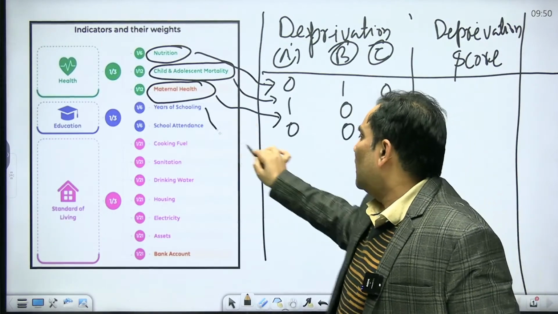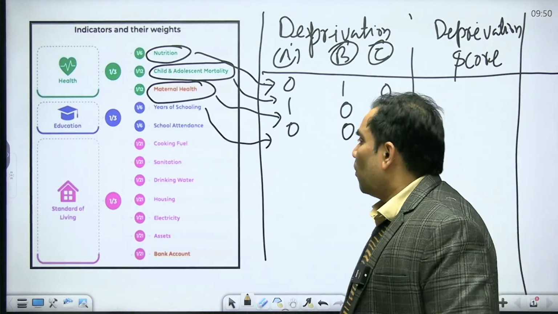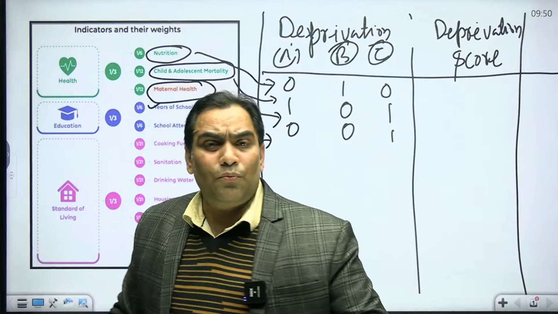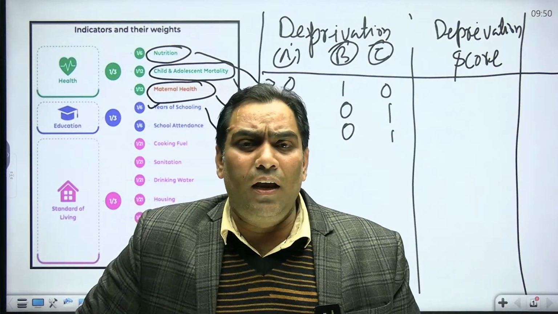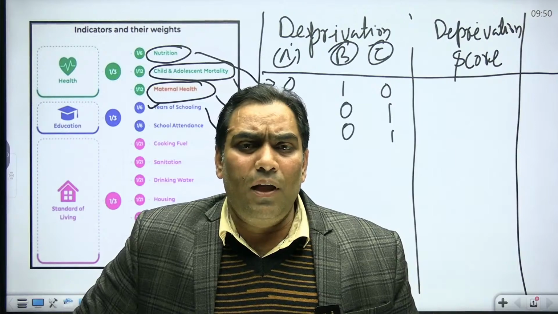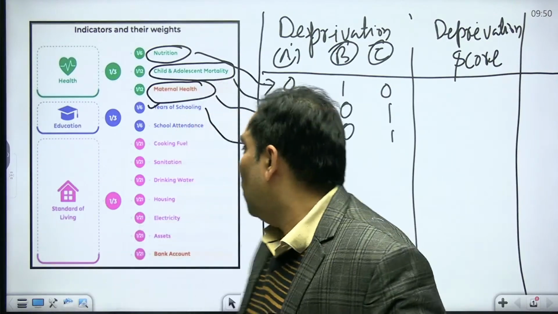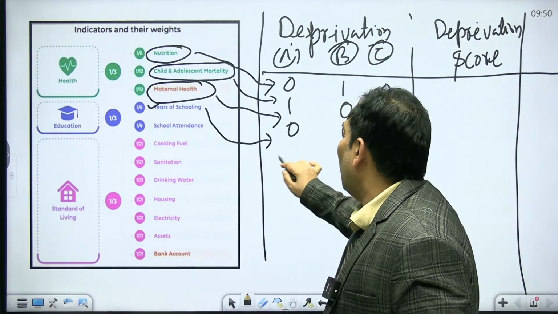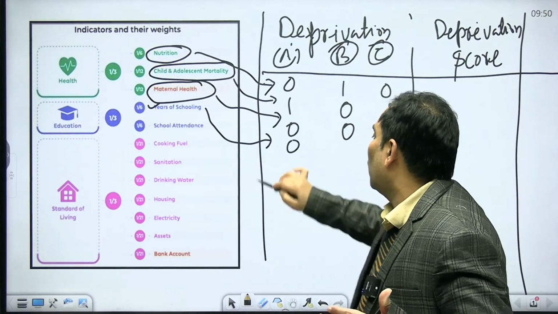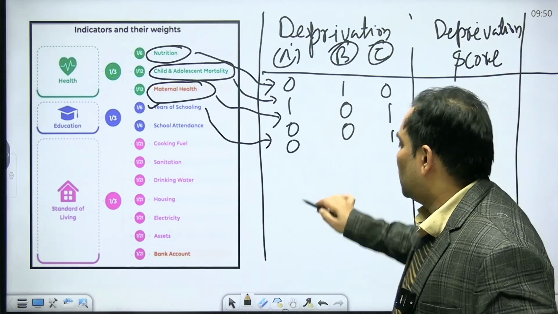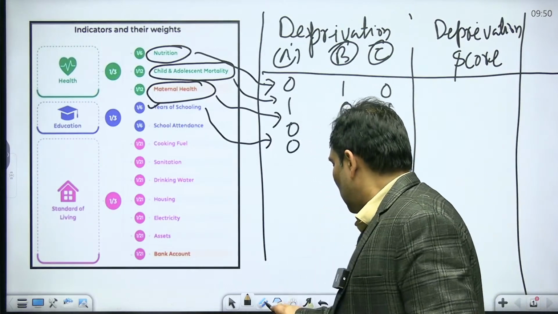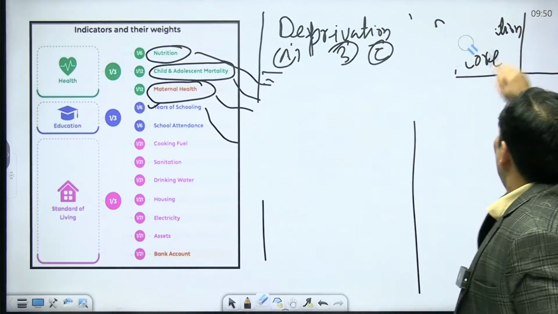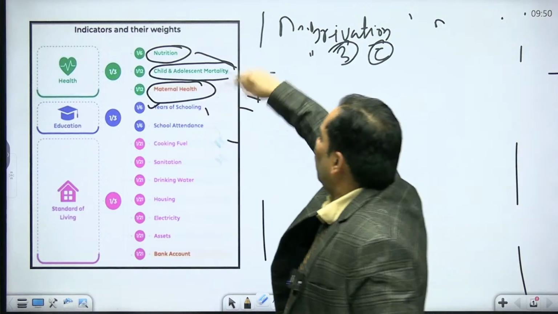Similarly, years of schooling: for how many years in a particular family the pupils have access to schooling. Suppose they have not gone to school, so they are going to give 0. So let me make it again, because it is not going to be that.